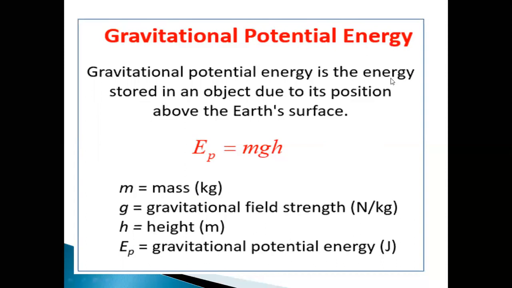Gravitational potential energy is the energy stored in an object due to its position above the earth's surface. For example, you can take any object beside you and just raise it to some height. In that raised position, it possesses some energy, and that energy is known as gravitational potential energy. It is given by the formula mgh, where m is the mass, g is the acceleration due to gravity, and h is the height of the object, where Ep represents the gravitational potential energy.